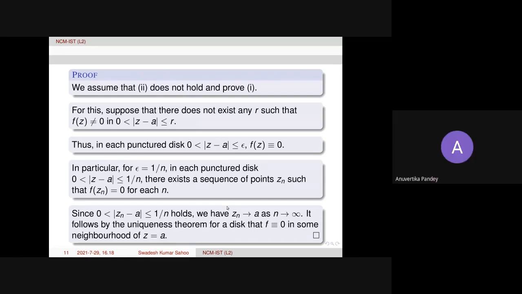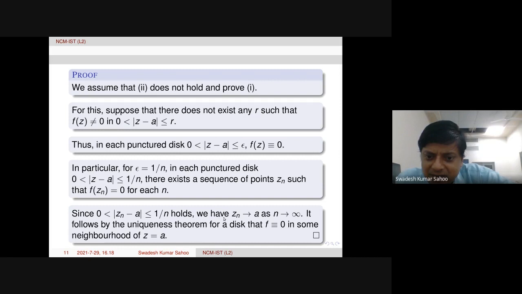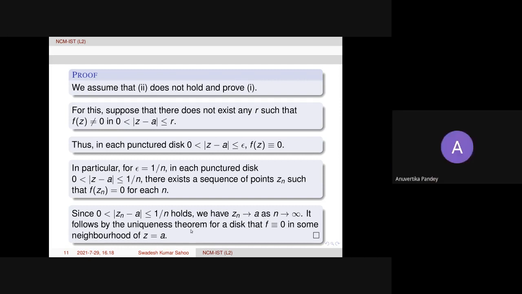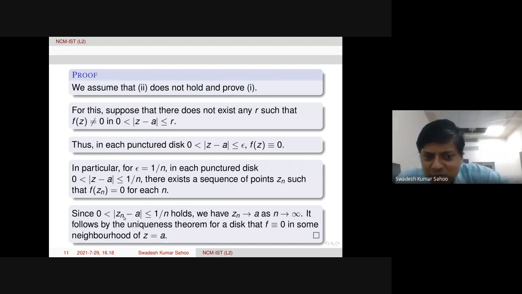In this theorem, we are taking Zn such that mod of Zn minus a is less than or equal to 1 by n, right? Finally, Zn converges to a. But not all the Zn are in one neighborhood. We cannot fix n such that all the Zn are in one neighborhood. From those neighborhoods, you can choose either one. Doesn't matter, because you just need some neighborhood of a.